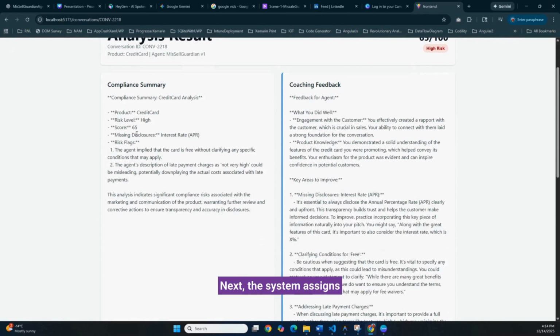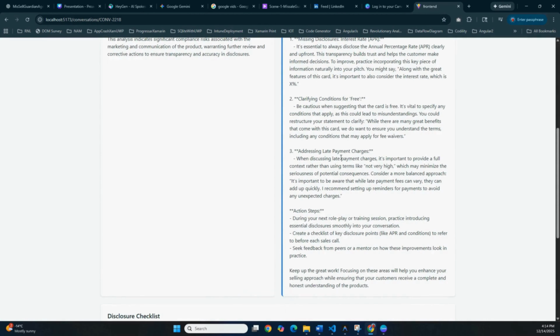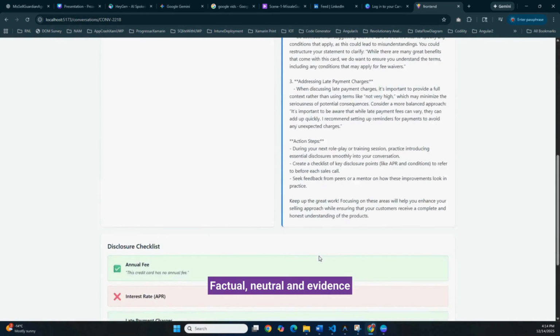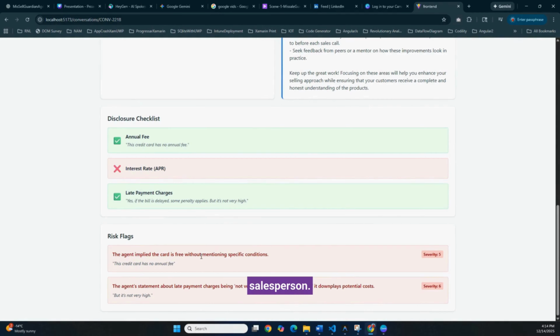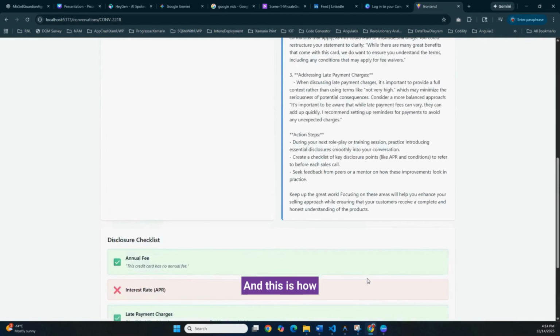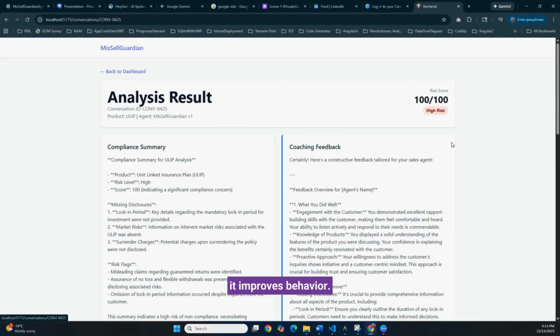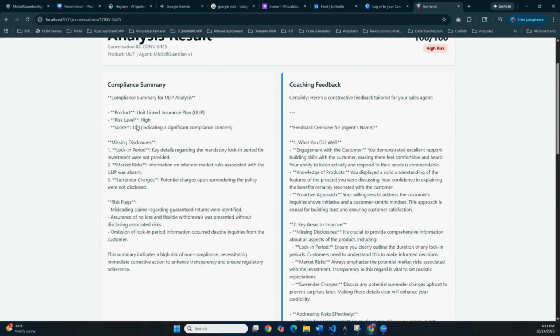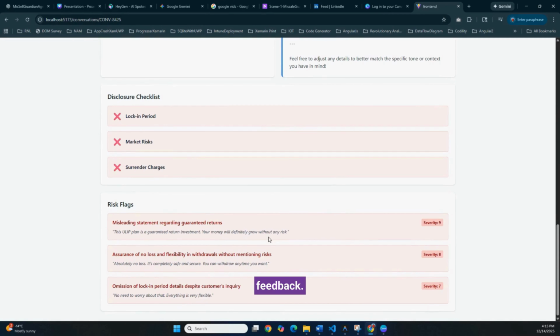Next, the system assigns a clear, explainable risk score, not a black box decision, and generates two separate outputs. The first is a compliance summary for QA and audit teams: factual, neutral, and evidence based. The second is a coaching summary for the salesperson: constructive, supportive, and focused on what to do better next time. And this is how you drive real adoption. The system doesn't punish, it improves behavior. It helps teams sell better, stay compliant, and build trust using real conversation history as feedback.